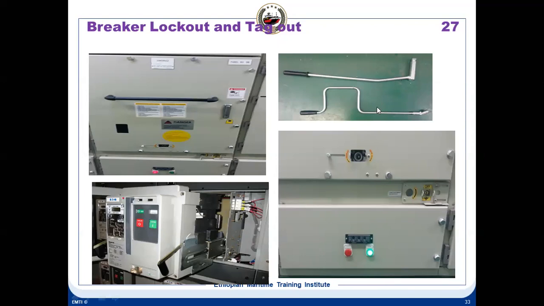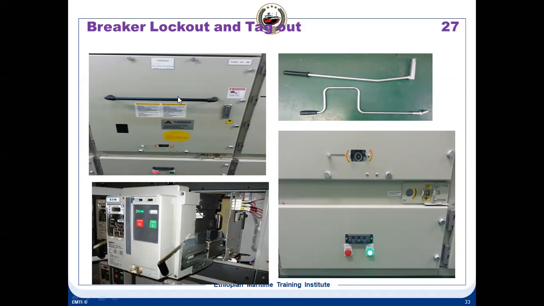This tool is called the racking out tool. When you want to take the breaker out, this is the breaker racked out condition. The breaker has come out. So this is called racking out. The breaker is totally out. Now for racking out, this tool, that is a racking tool, you need to put in this hole and turn it in the clockwise direction. When you start turning this in the clockwise direction, this will slowly come out.